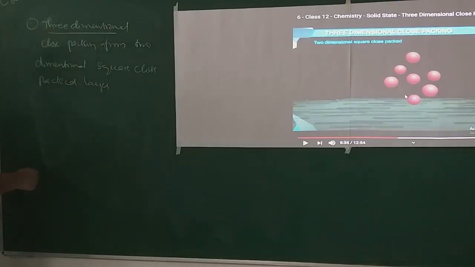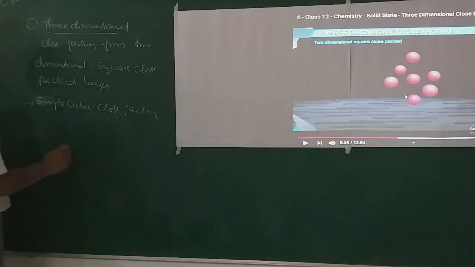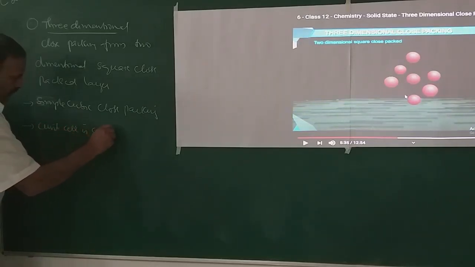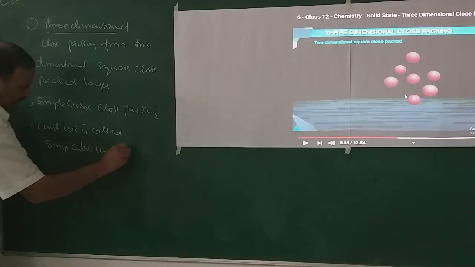Here this type of structure is called simple cubic close packing, and the unit cell is called simple cubic unit cell.